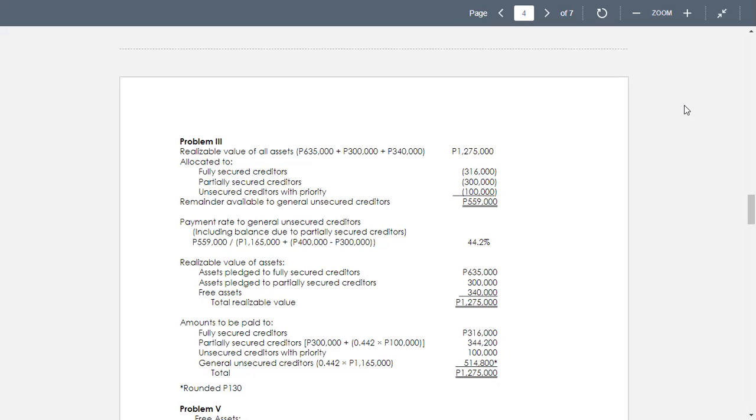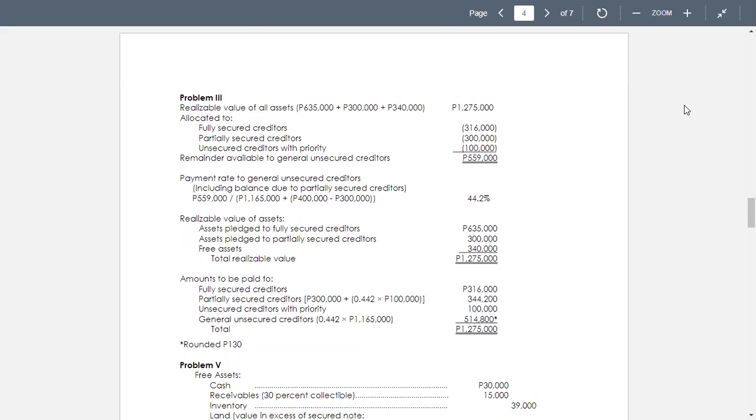300,000 plus 44,200. Unsecured creditors with priority is 100,000, and the general unsecured creditors, the recovery rate is only 0.442. So that gives 514,800 for the total realizable value of 1,275,000. In other words, to the partially secured creditors and to the unsecured, you will be giving a proportionate amount. Next, we go to problem 5.